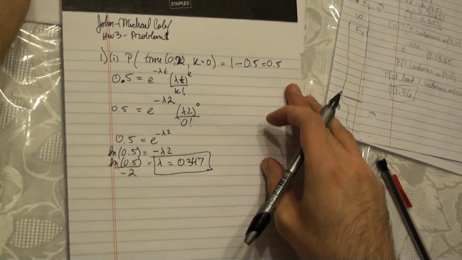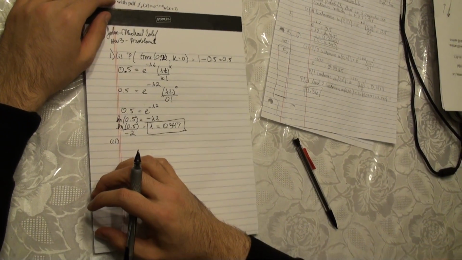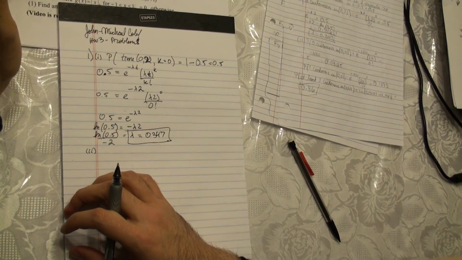Okay, part 2 asks, find the probability that in 10 minutes at least 2 customers will arrive.